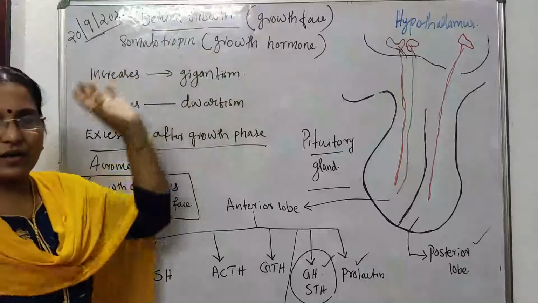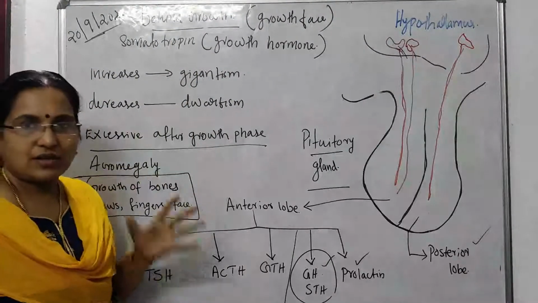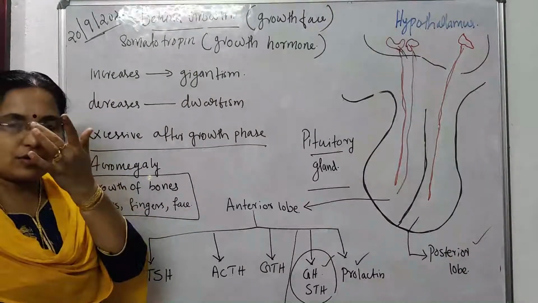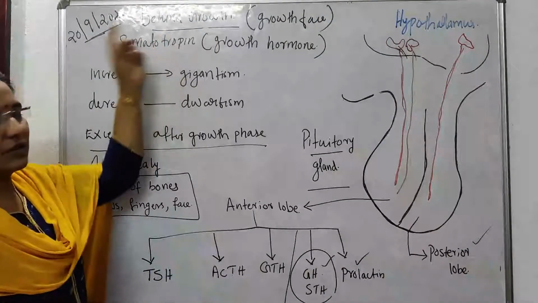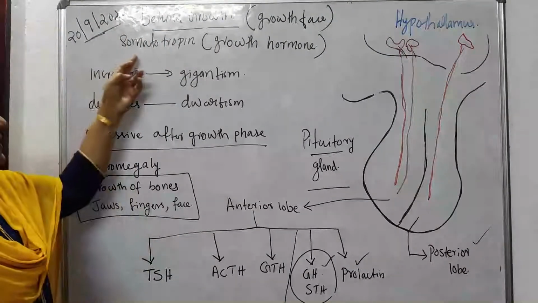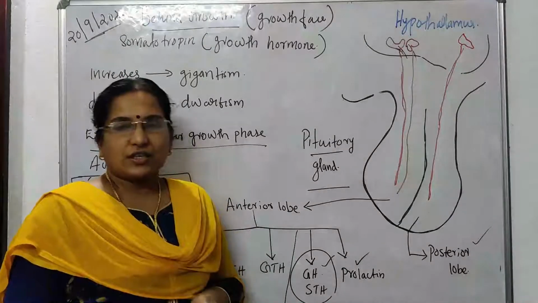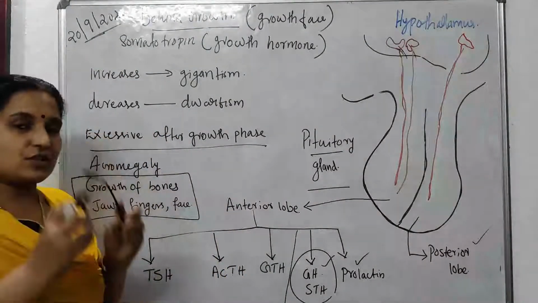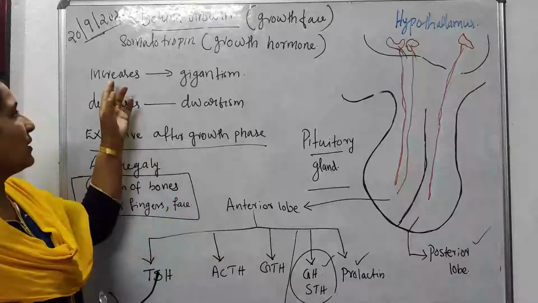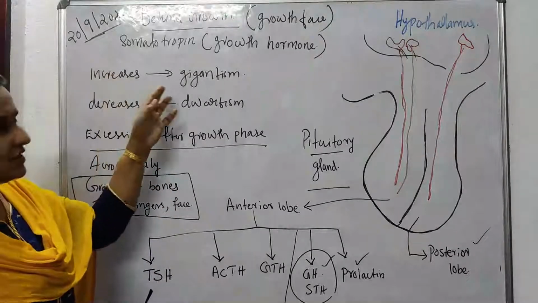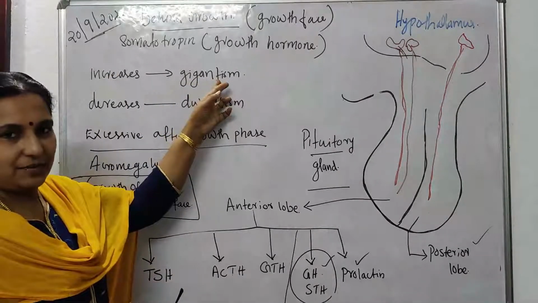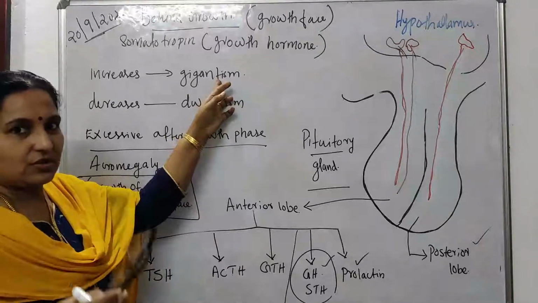Function of the growth hormone. Actually, this is the hormone that works behind growth, and the name of the hormone is somatotropin. During the growth phase, if the production of somatotropin is more, that condition is known as gigantism, excessive growth.